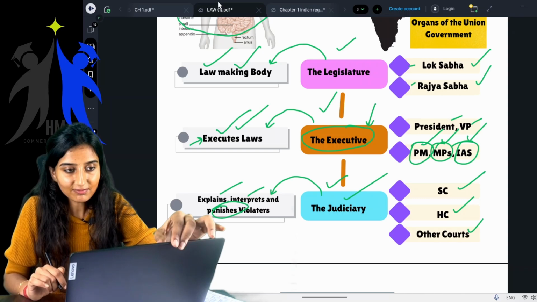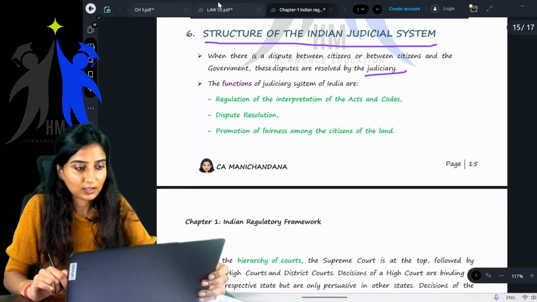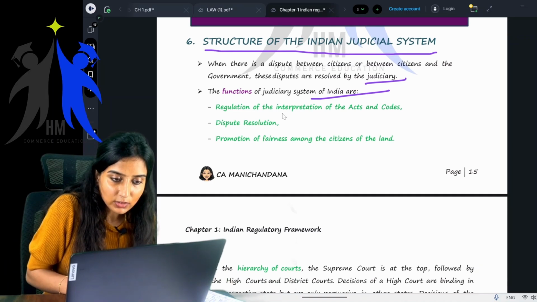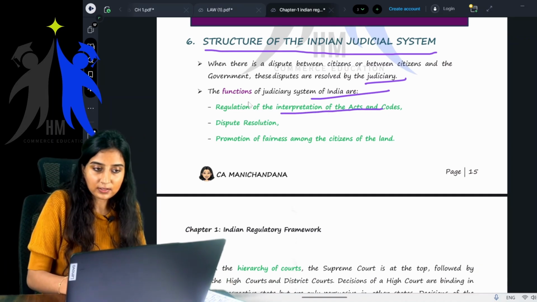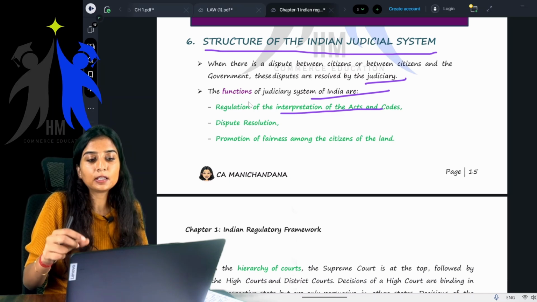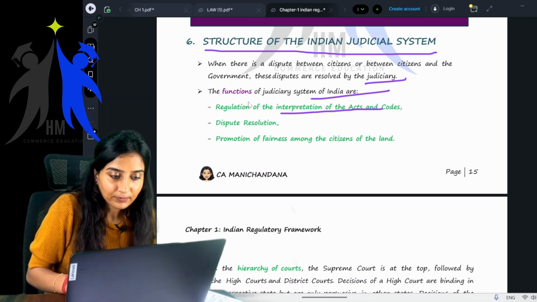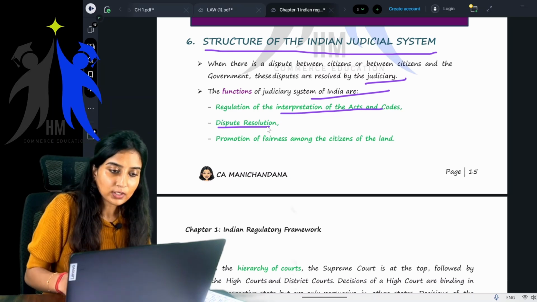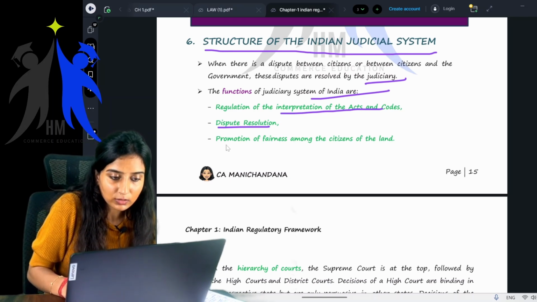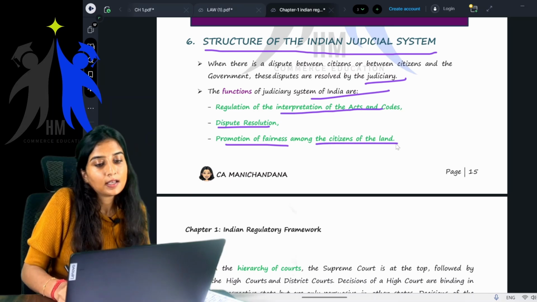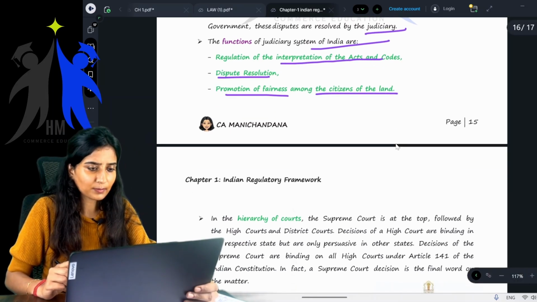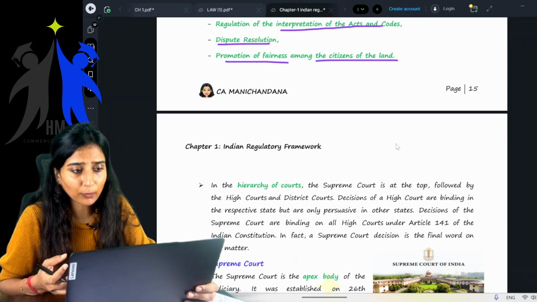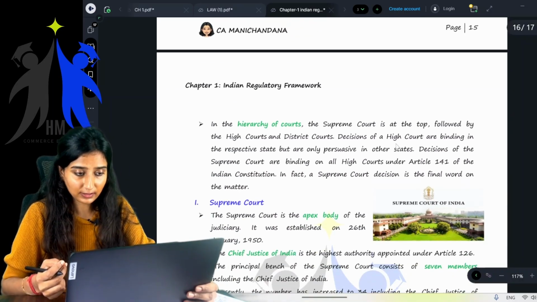Okay, understanding what is there in this particular chapter? The functions of the judiciary system of India are the regulation of the interpretation of the acts and codes, how you interpret the acts and codes. Next, dispute resolution: if any disputes arise, the resolution is also a function of the judiciary. And also promotion of fairness among the citizens of the land, basically meaning giving justice.